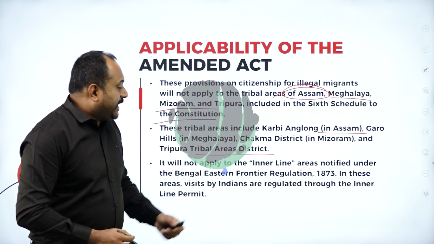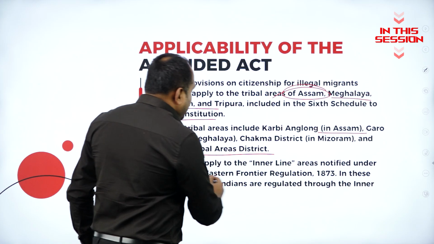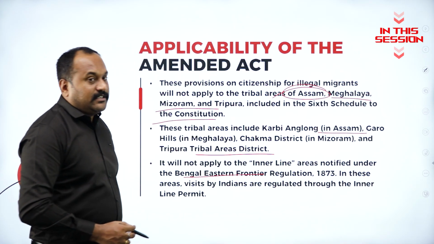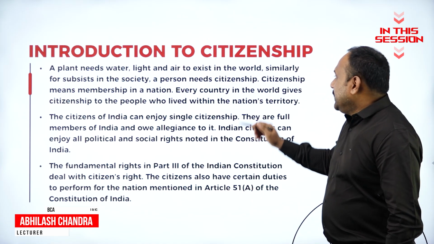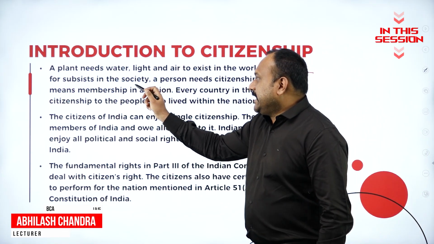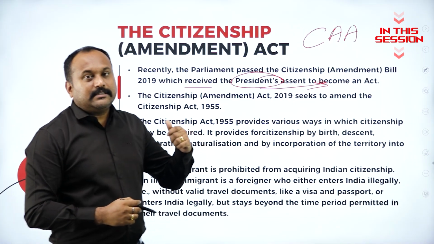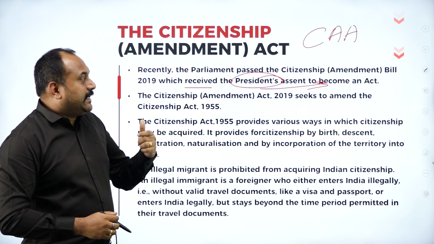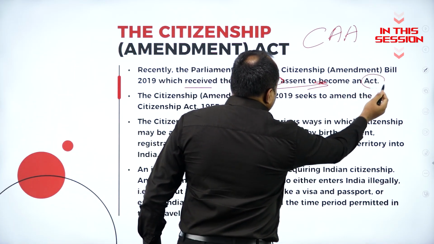It will not apply to the inner line areas notified under the Bengal Eastern Frontiers Regulation, that is 1873. Light and air to exist in the world, similarly to subsets in the society, a person needs citizenship. Whenever the Parliament, the Lok Sabha, the Rajya Sabha, go with it, it is called a bill. The minute approval is taken by the President, it becomes an act.